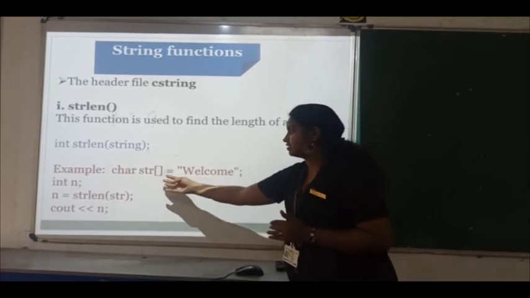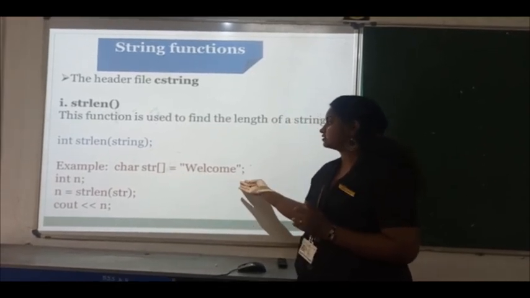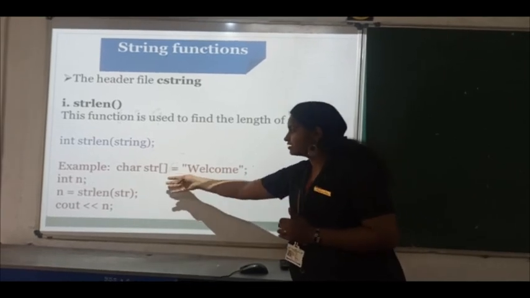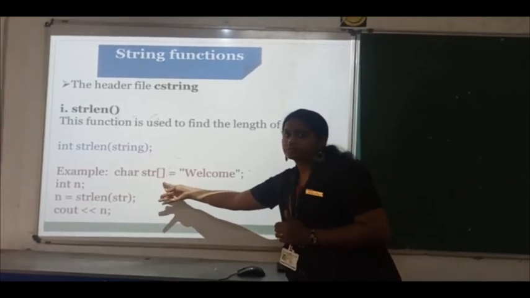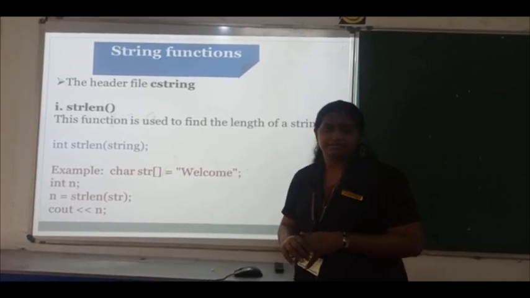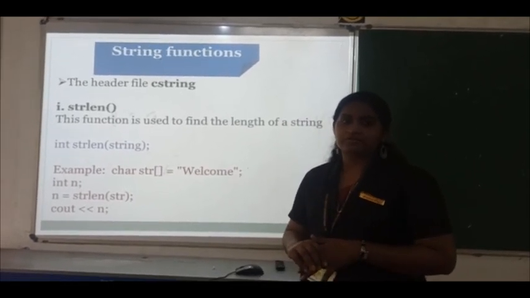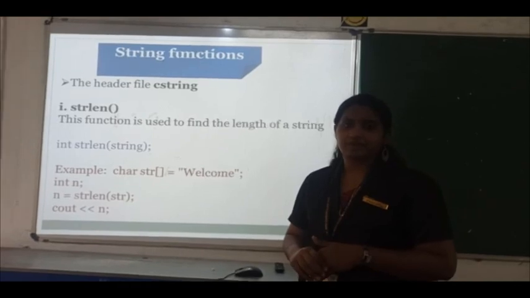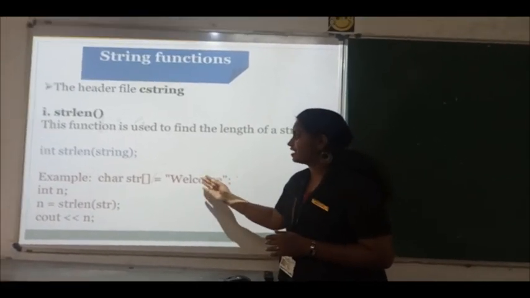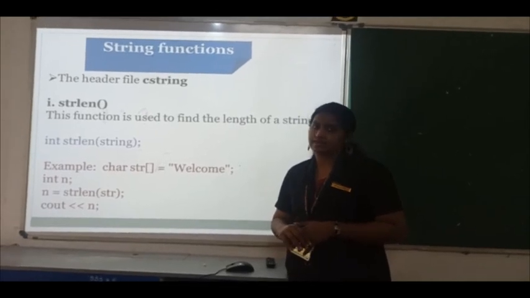If you are declaring an array of characters with the string value welcome, what is the meaning of that particular statement? You haven't given any array size. So how will it accept? Can you say that? Yes, it will automatically assign its array size.